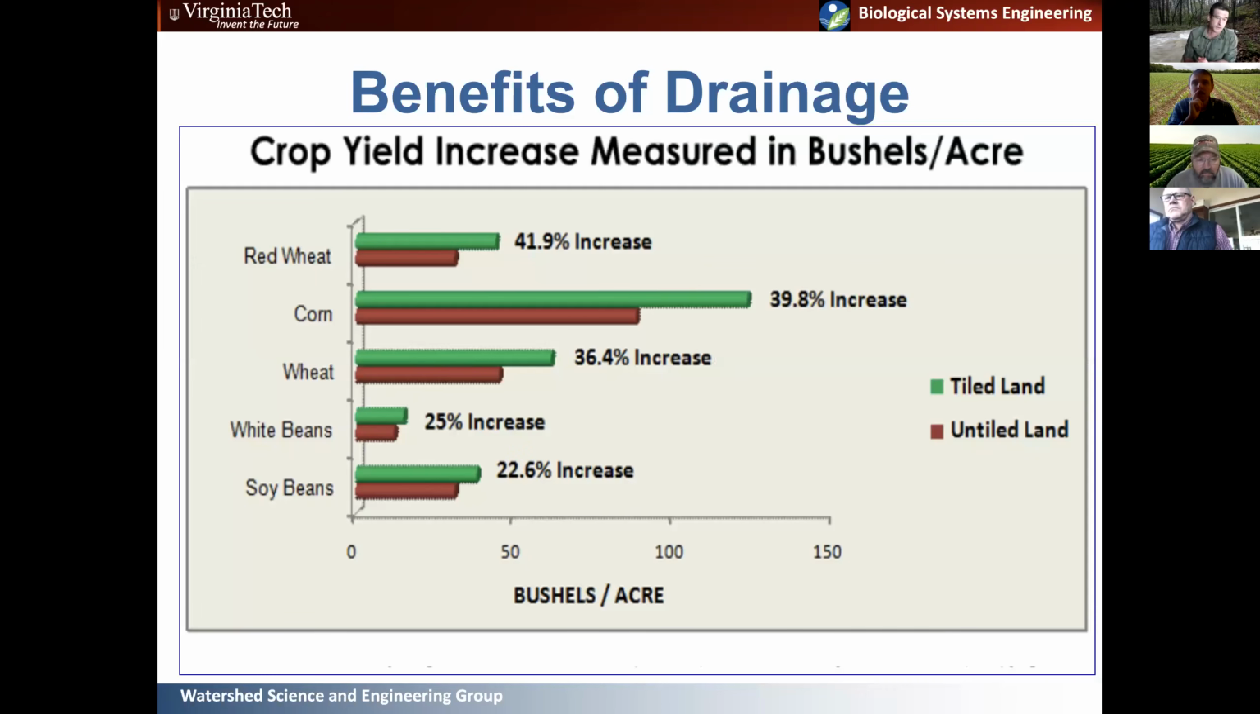This shows what the increases might be. And again, this is out in the Midwest. I believe this is in Iowa. So, up to almost a 40% increase in corn, 41% increase in wheat. Again, these are big increases in yield, which probably aren't typical of what we'd see with the addition of drainage here. We'd see probably less variability.